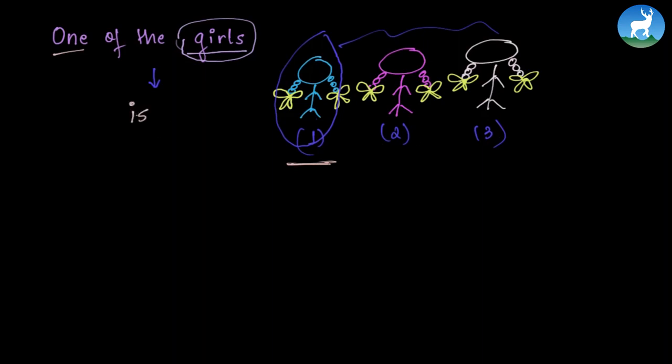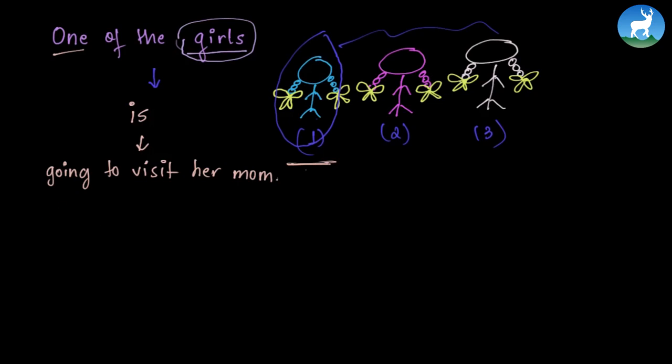One of the girls is going to visit her mom. Among these 3 girls, only one is going to visit her mom. If it were all of the girls, we would use "are" because "all" means all 3. But because it's one over here, we say "one of the girls is."